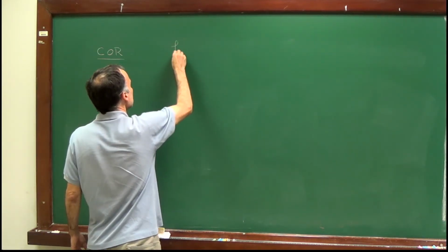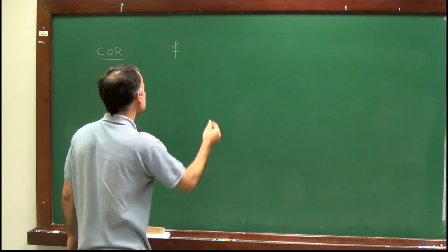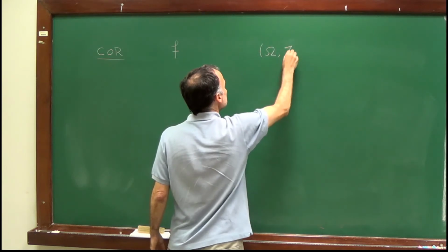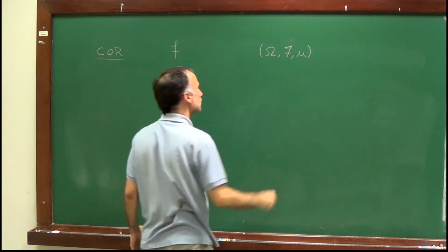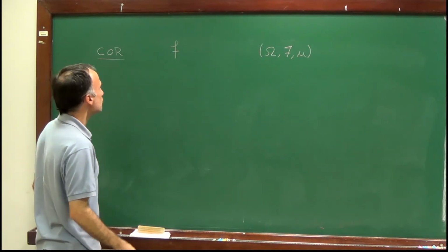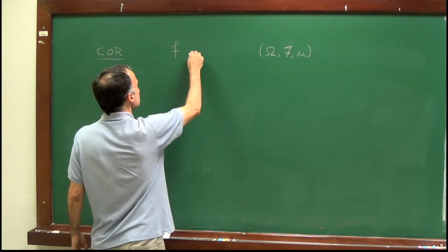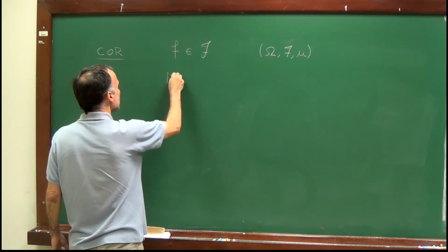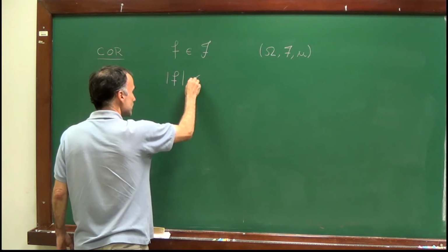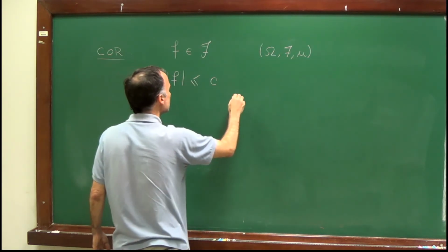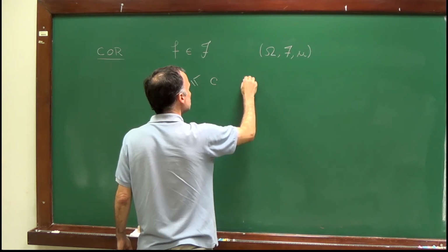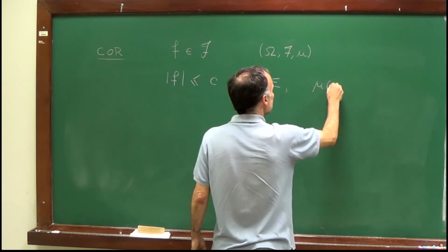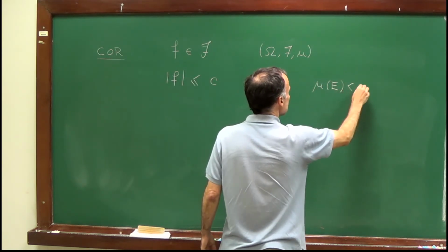Assume that you have a function f, which is well defined on some measure space omega, F, mu, and f is a measurable function, and suppose that there is a set E such that f is bounded by C on the set E, and E has finite measure.